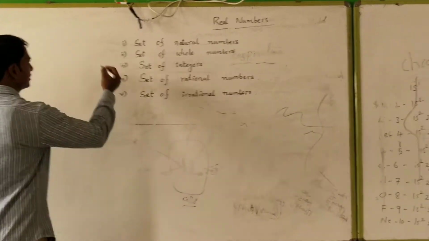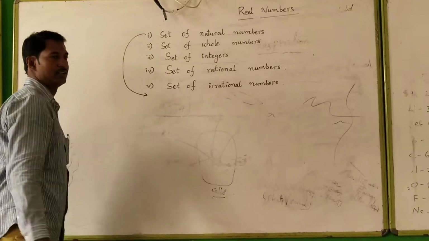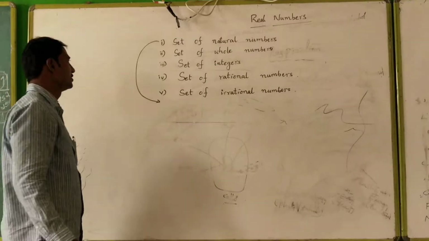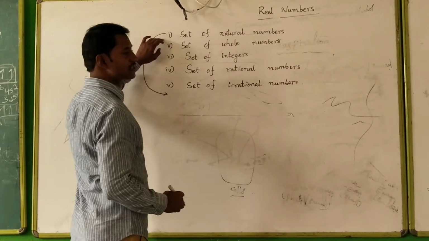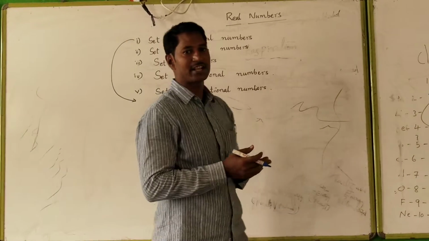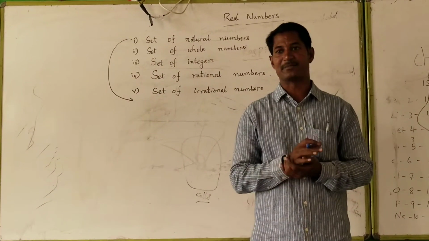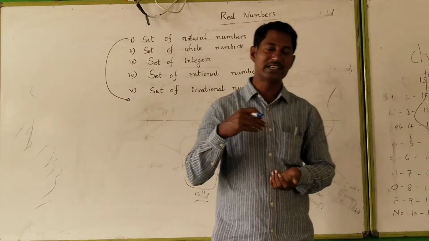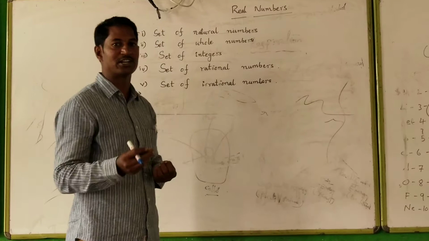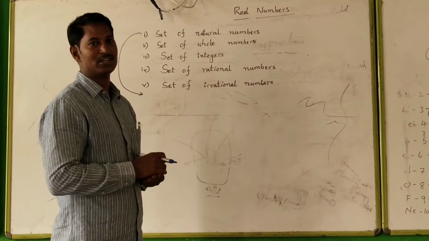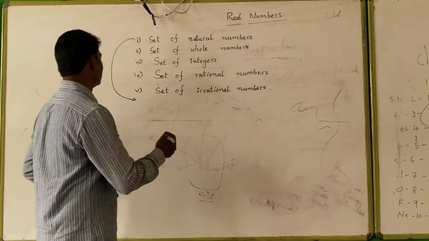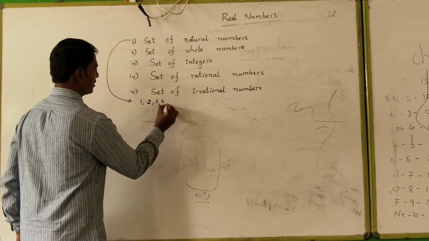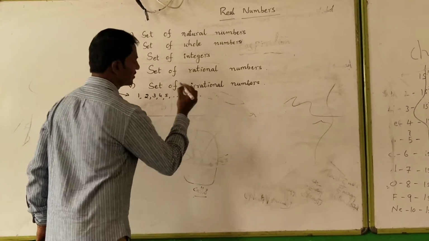Now let us take one by one these different kinds of set of numbers. So the first one is a set of natural numbers. Here, what are natural numbers? Whenever we describe number of books, number of benches, number of children, number of boys, number of girls, we consider these numbers 1, 2, 3, 4, 5 and so on.